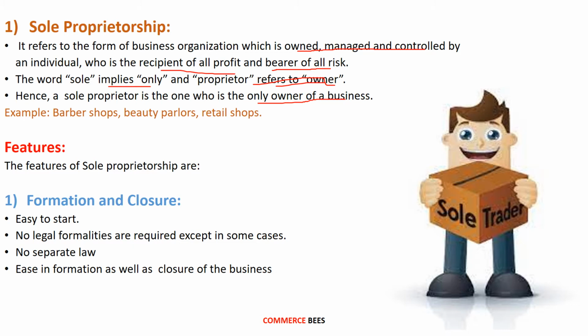Some of the examples of the sole proprietorship business are barber shops, beauty parlors and retail shops. So, these types of shops you can find around your houses. All these kinds of shops are examples of sole proprietorship businesses. Let's now see the features of the sole proprietorship business.